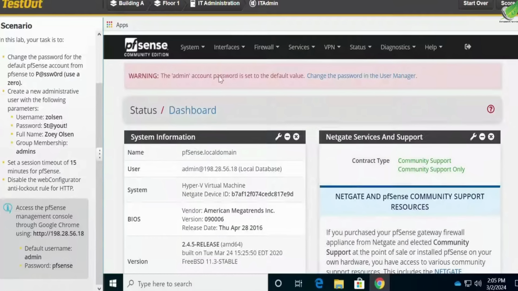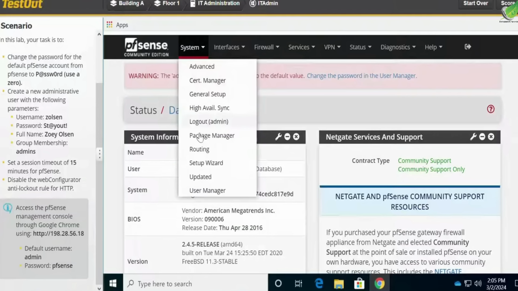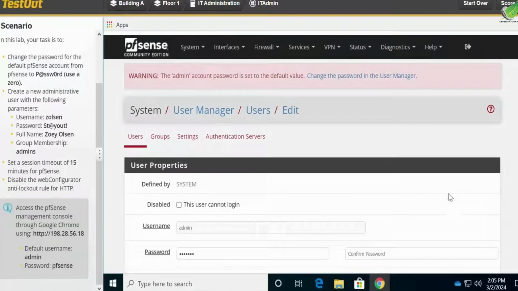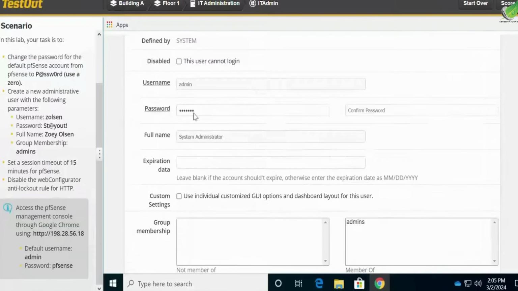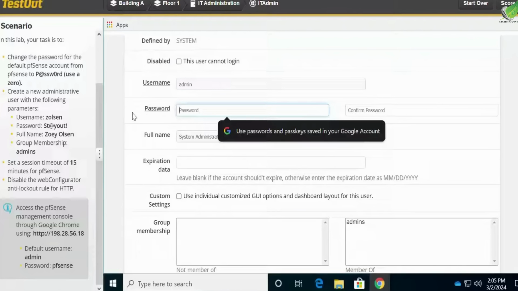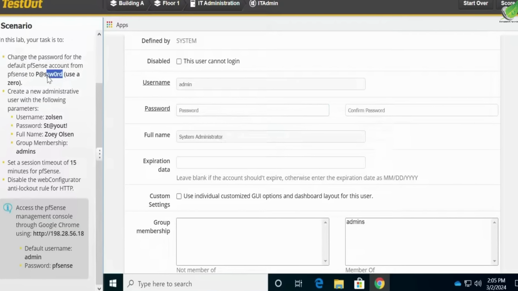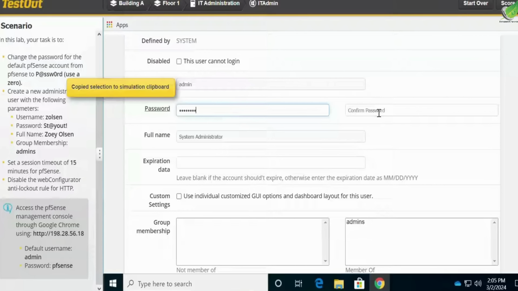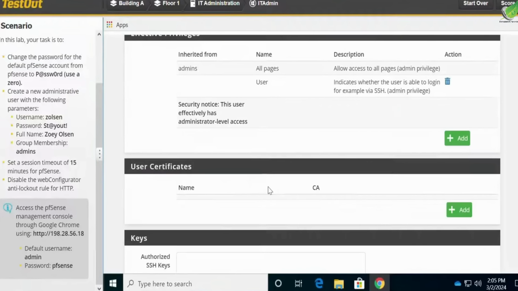Alright, so we'll go to user manager and edit, and for the username, password is going to be this password given right here. So I can always just copy and paste so that I won't make mistakes. So copy this, and we're going to paste it here, and confirm password by pasting the password the second time, and click on save.